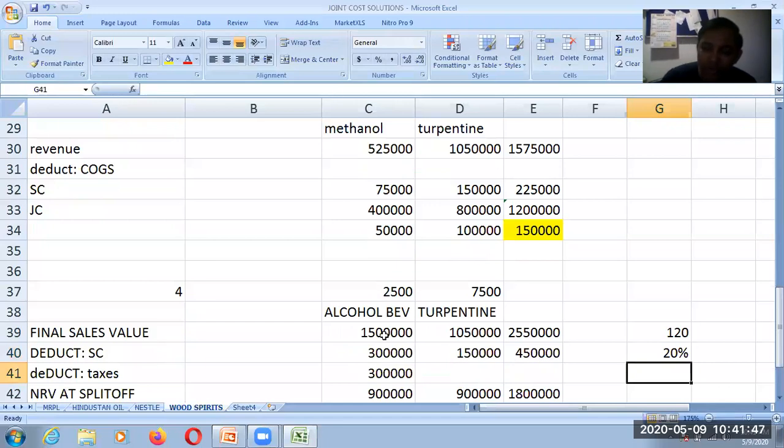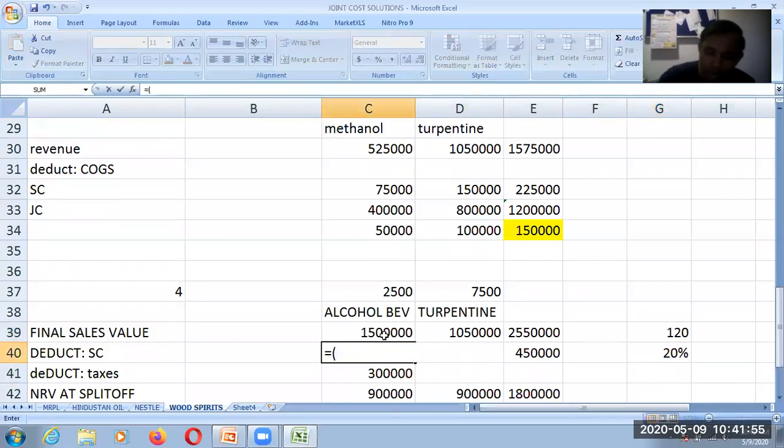We need to add these two costs in separable cost, and separable cost will be 2,500 liters multiplied by 30 rupees plus 90 rupees. So this makes 120. We had clarified this, right? Plus additional.